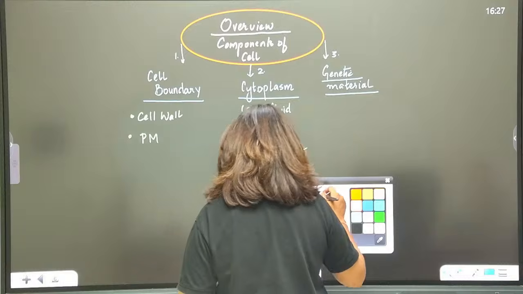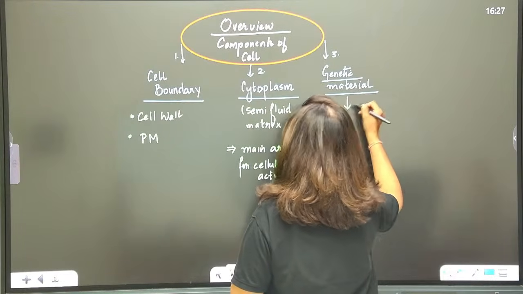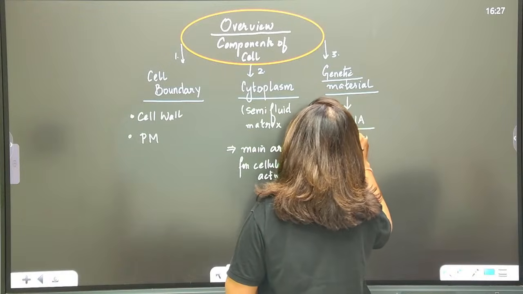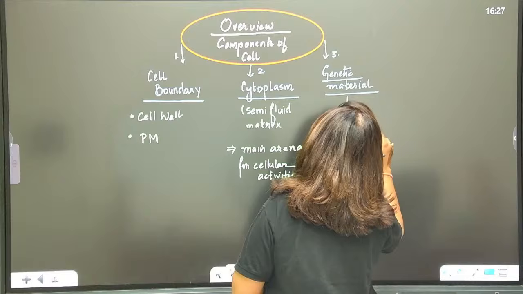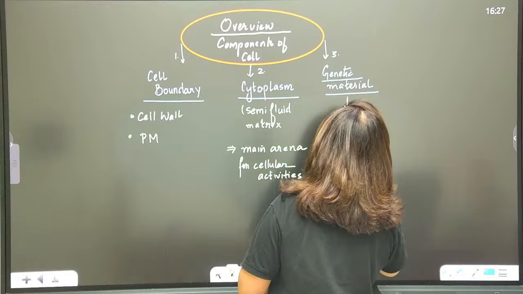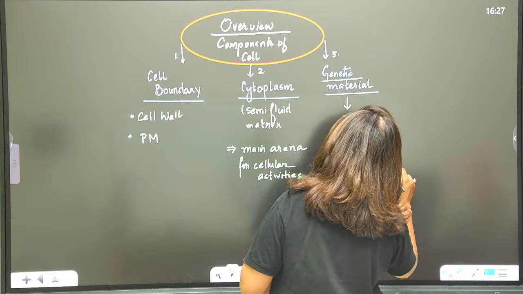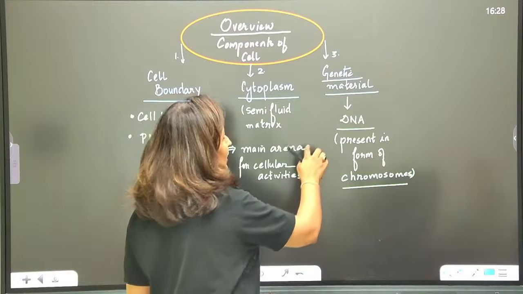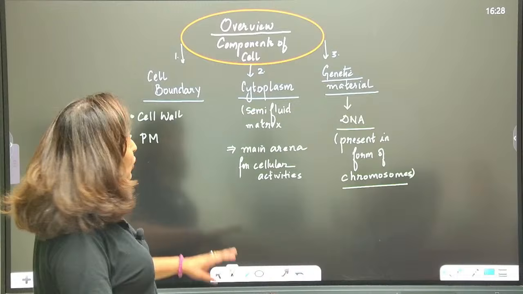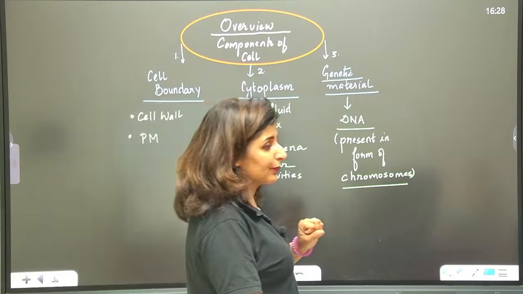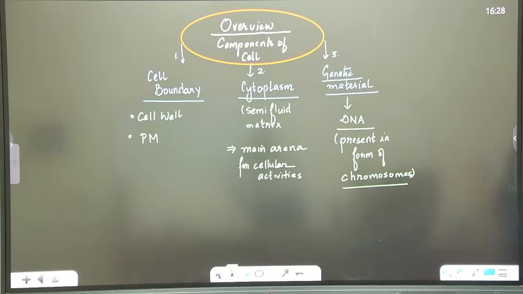Now genetic material is generally DNA, and this DNA is present in the form of chromosomes. The number of chromosomes will vary from species to species. But what is that chemical which forms the genetic material? That is DNA. Are these points clear? So these are the three typical components of each and every cell. Nothing very heavy, right? Is this point clear to all?